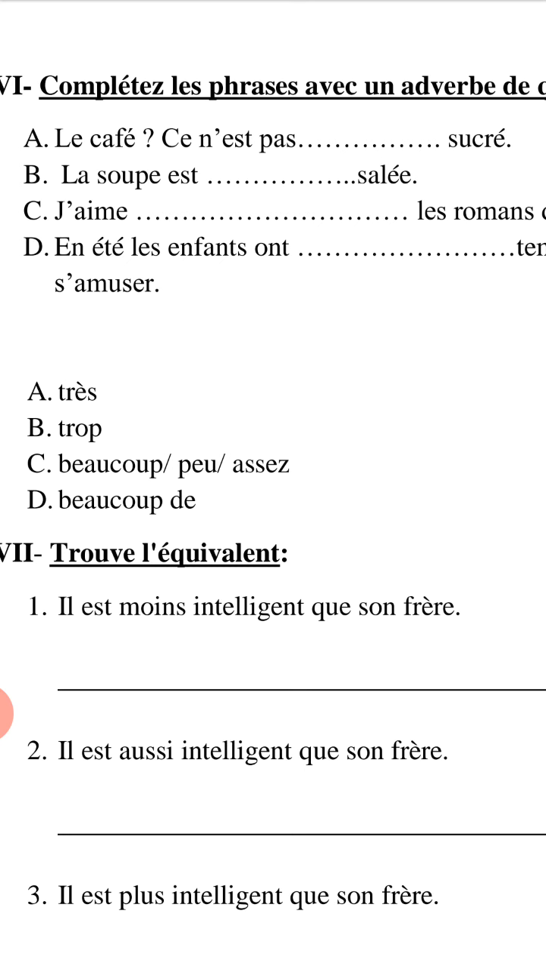Okay, for number 1, il est moins intelligent que son frère. What about the equivalent? Moins intelligent que. He is less or more or is as intelligent as? Remember the correct meaning. Il est aussi intelligent que son frère. He is what? Aussi intelligent que. The same or bigger than or less than. Number 3, il est plus intelligent que son frère. Is what? More, less, or the same.